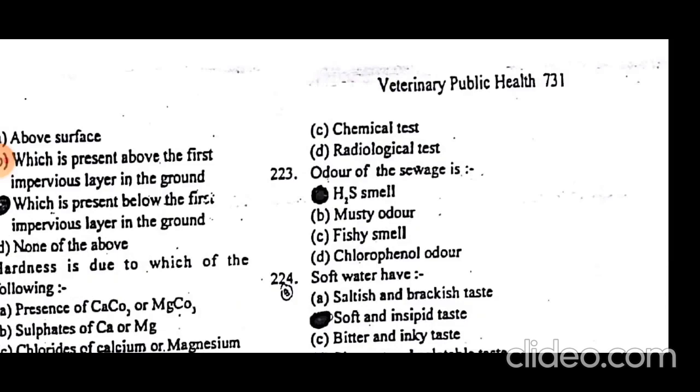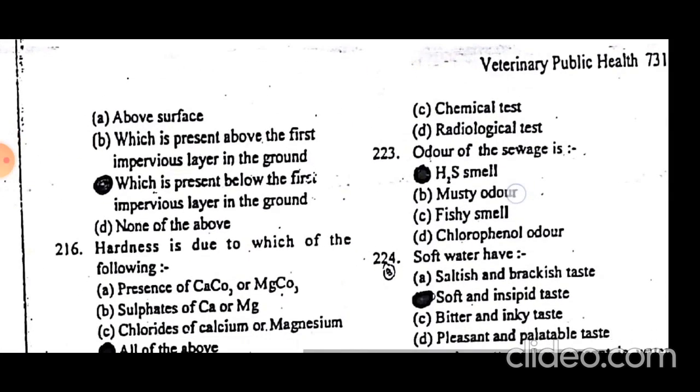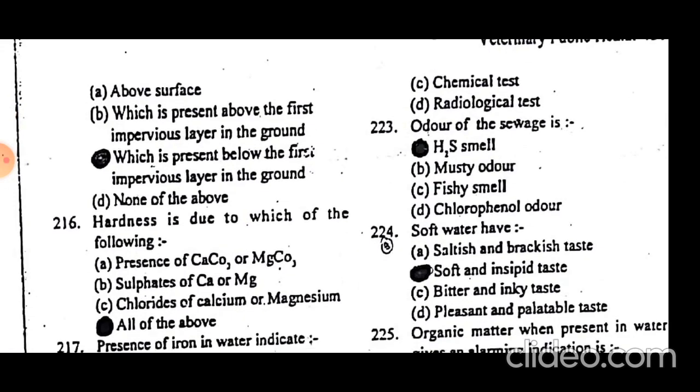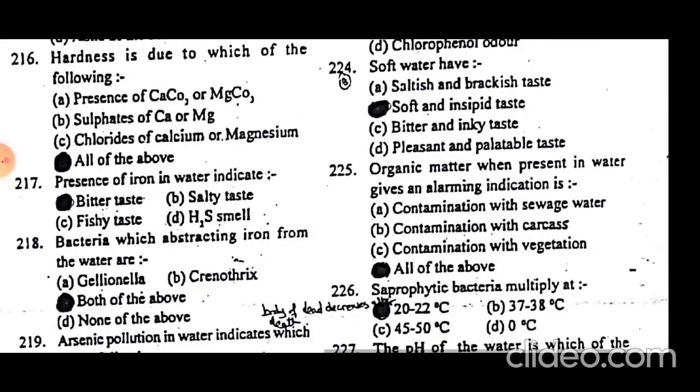The odor of sewage is due to hydrogen sulfide, and the H2S smell is just like that of sewage water. Soft water has a soft and insipid taste.